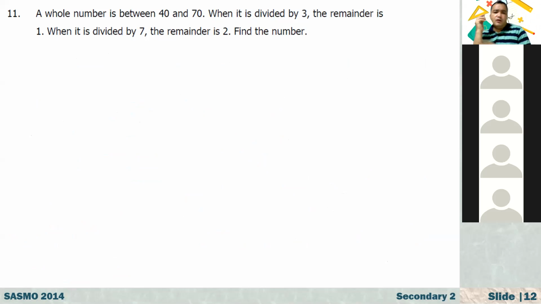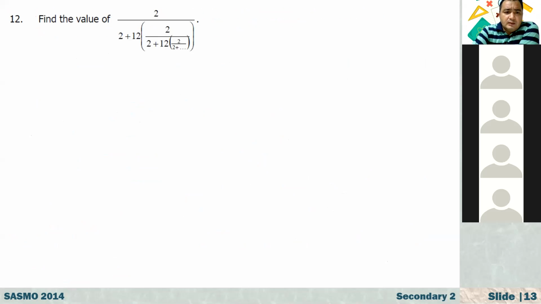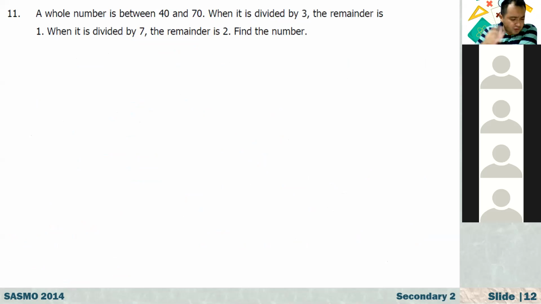Another question, I think we already did this, but let's just do this again. Okay, guys, 2 questions, and after that I will finish. A whole number is between 40 and 70. When it is divided by 3, the remainder is 1. And when it is divided by 7, the remainder is 2.